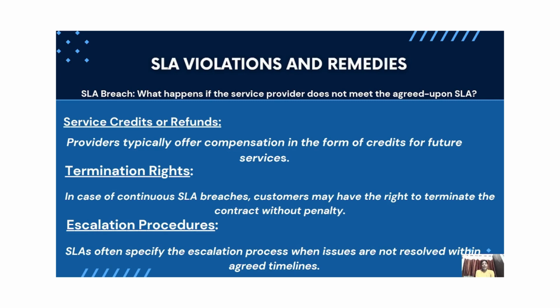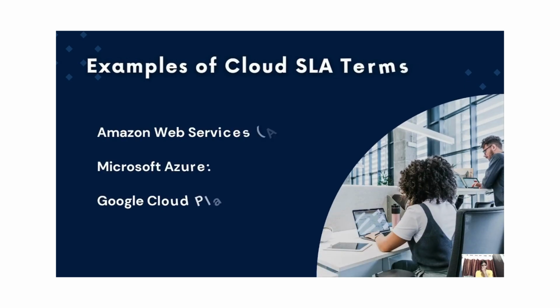Now, let's discuss the major examples of SLA. First, Amazon Web Services. Amazon Web Services provides SLAs for services like EC2, S3, RDS with uptime guarantees. Second, Microsoft Azure. SLAs for services like Virtual Machines and Azure SQL Database.